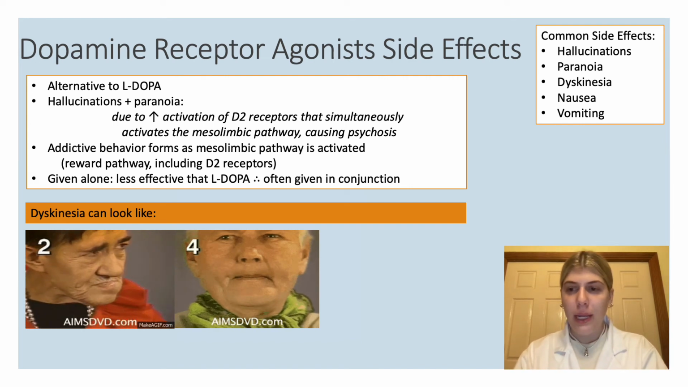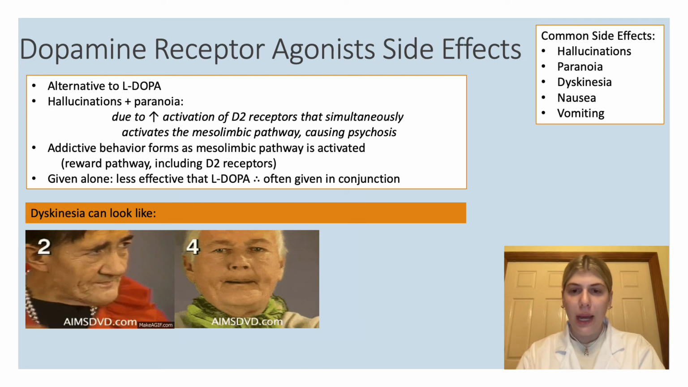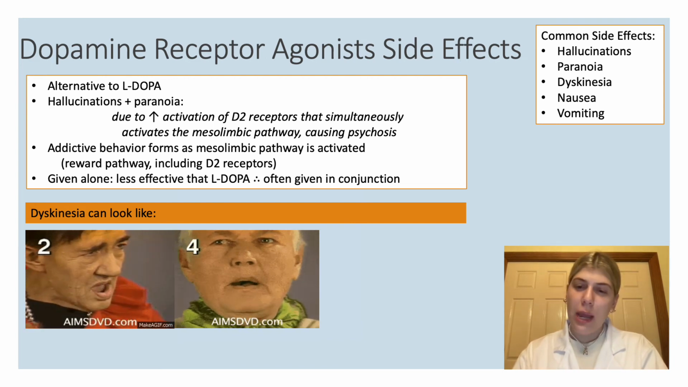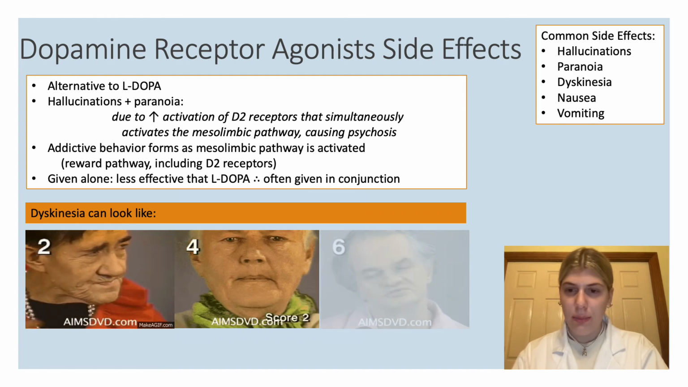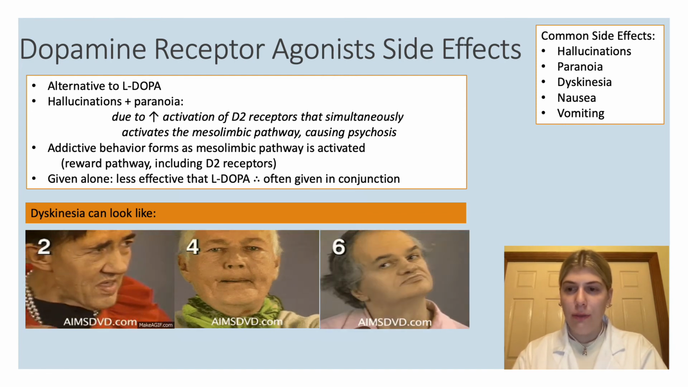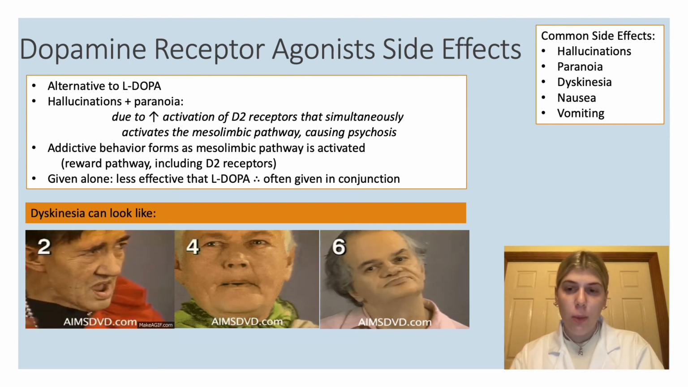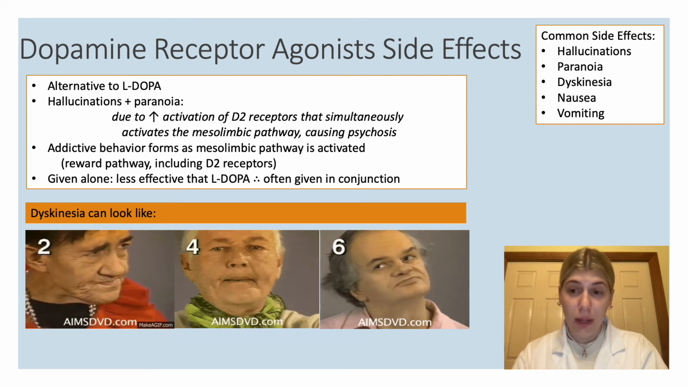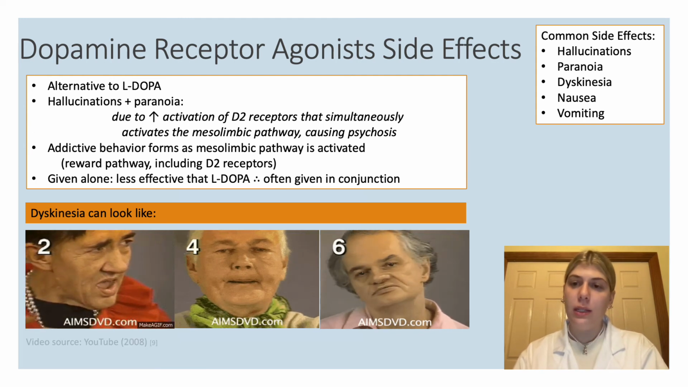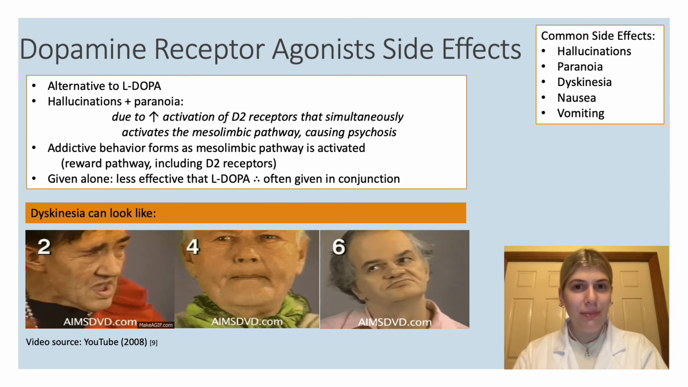Addictive behavior may form as well, and this is due to the mesolimbic pathway activation. This is also our reward pathway, which, as I just mentioned, includes D2 receptors. Examples of this behavior include pathological shopping, eating, hoarding, and gambling. When given alone, dopamine receptor agonists are less effective than L-DOPA, so it's commonly given in conjunction. We will now be returning to Hannah to discuss the final treatment.